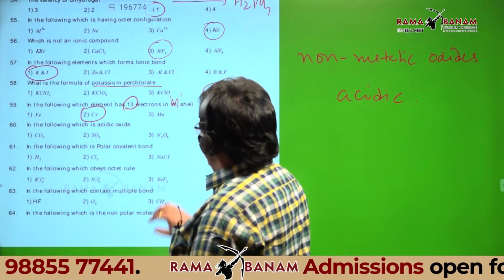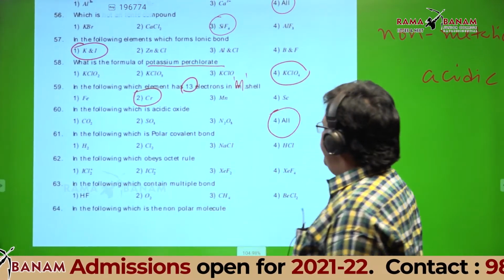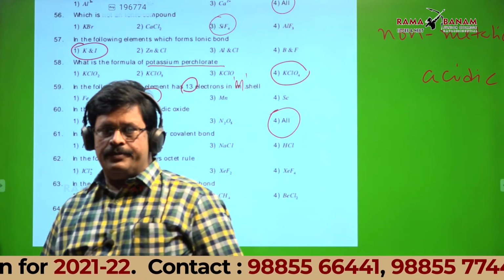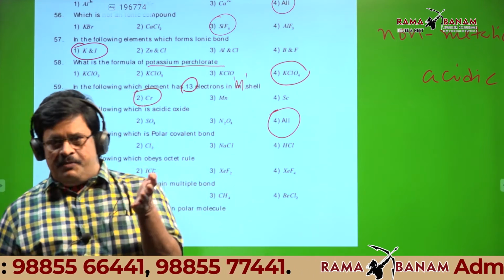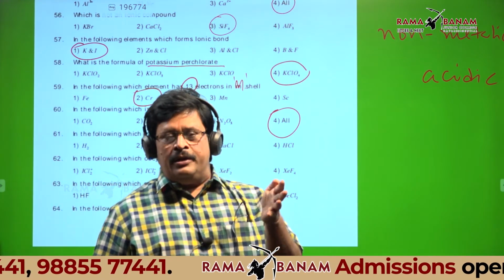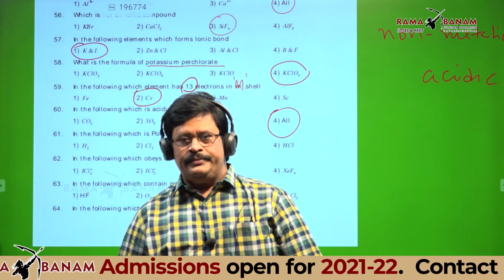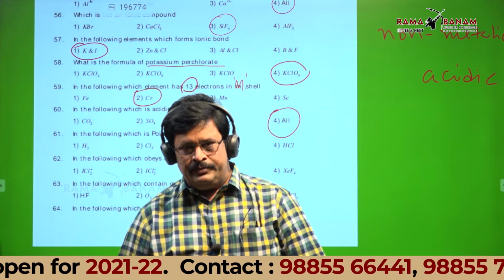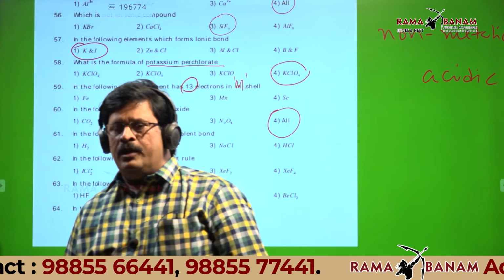Next. In the following, which is polar covalent bond? Is H2 polar? Don't search for that answer. First, you should know what is polar covalent bond. Can anyone define?